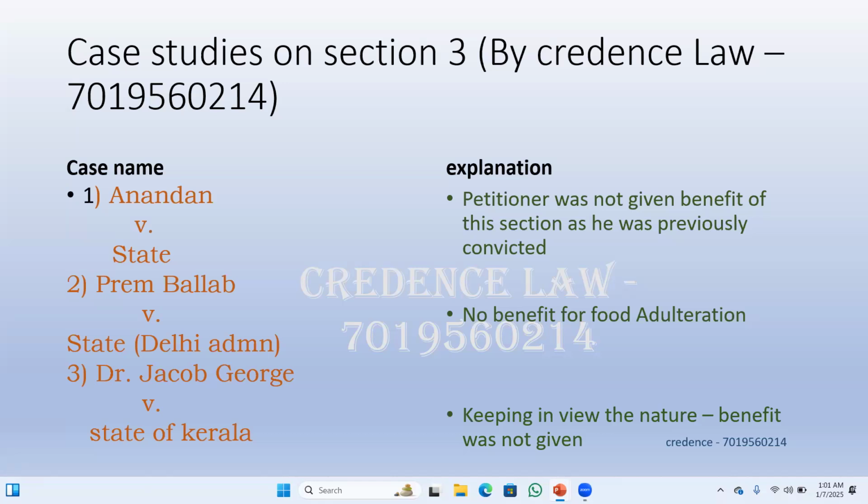Then there's a second case, Prem Ballab versus State Administration. In this case, the person was not released on admonition because the law says no benefit is to be given under the Food Adulteration Act. Then the third case, Dr. Jacob George versus State of Kerala. In this case, there was a doctor who operated on a lady using a scientific gadget in a field where he was not an expert. Considering that the person without expertise operated on a lady, which resulted in a failure of the operation, the court said the person is not to get the benefit of Section 3.